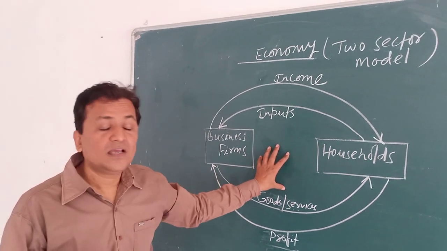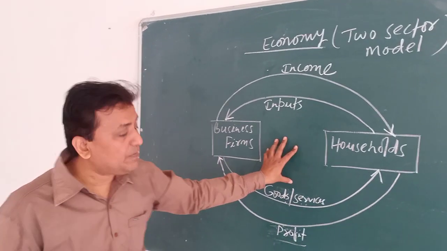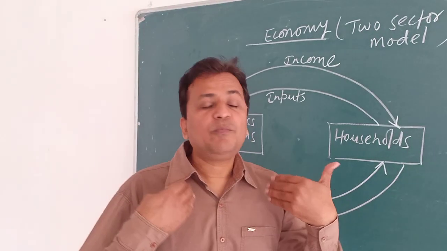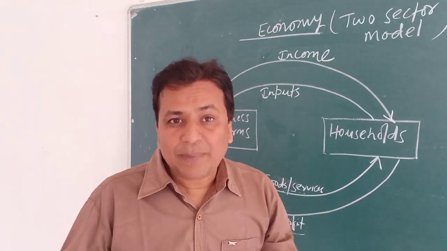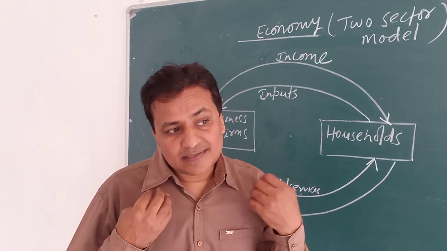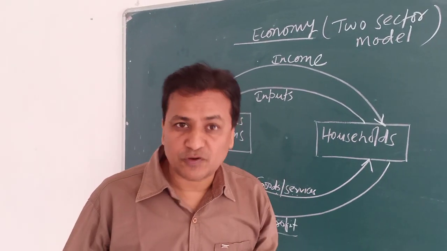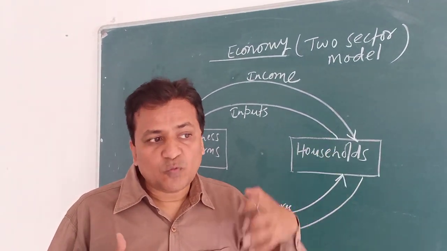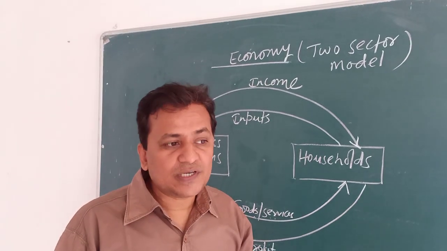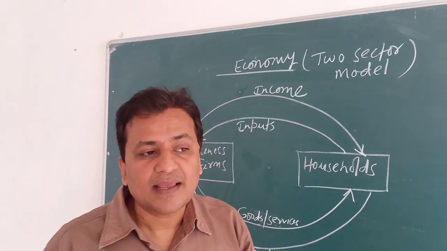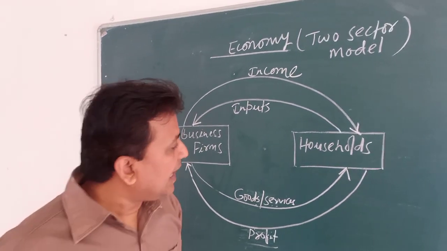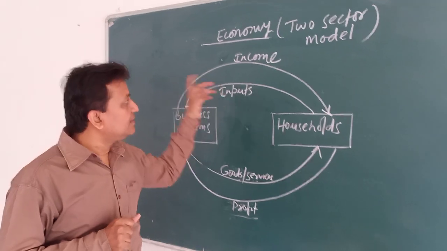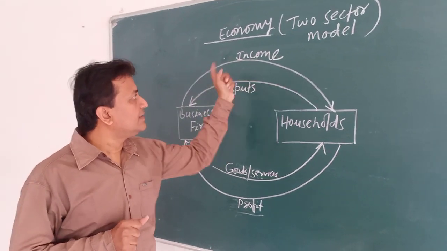In this example, we are trying to understand in a very simple manner that there is an exchange process. When we spend on any goods or commodities, that is expenditure for the people, but that becomes profit or income for the firms, and vice versa. So when we buy something from the producers, from the business organizations, we make expenditure, and when they purchase something, then they also make expenditure. That is what we can say here in the input.